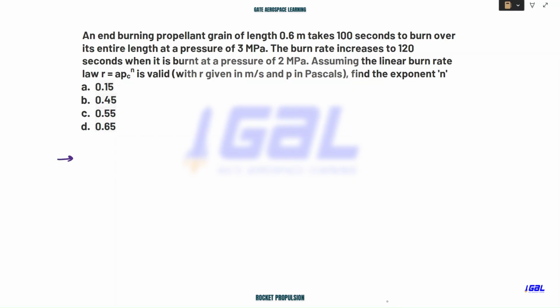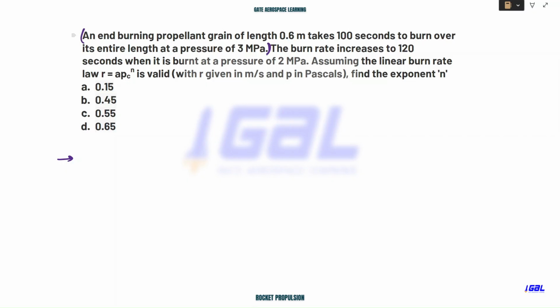Let me read this before that. Okay, so let's read this. An end burning propellant grain of a length of 0.6 meter takes 100 seconds to burn over its entire length at a pressure of 3 megapascal. So don't move forward till this point.